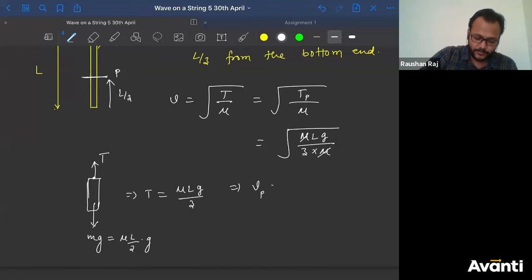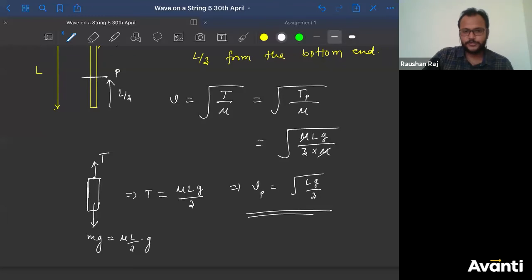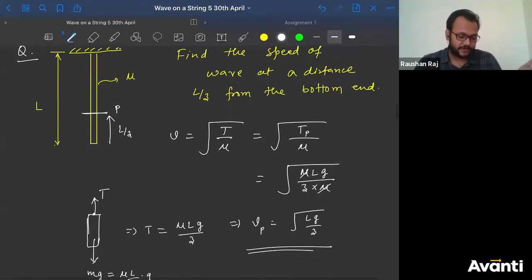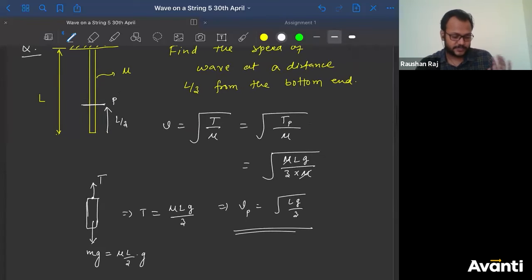So speed at point P is nothing but square root of Lg by 3. Yeah, most of you have got the correct answer. What is m, Rahul? I didn't get it. What is m? I didn't give m anywhere. In the question, do you find m as a variable? I have not given m anywhere, right? So m cannot be the part of the answer, right? So this is the answer for this question.